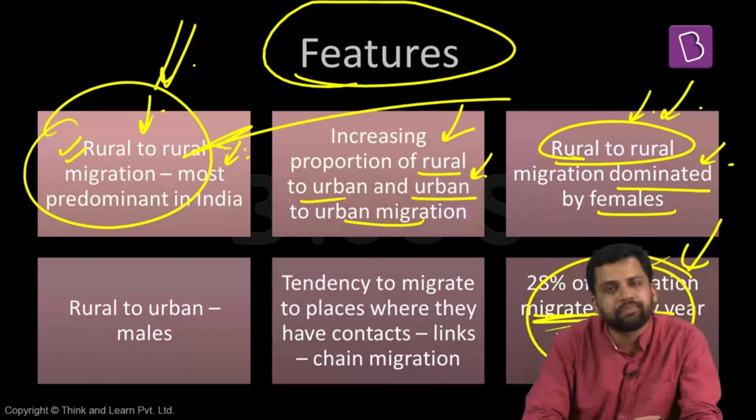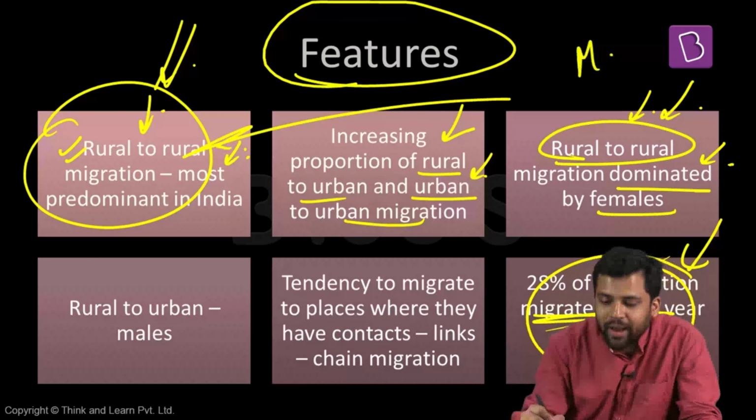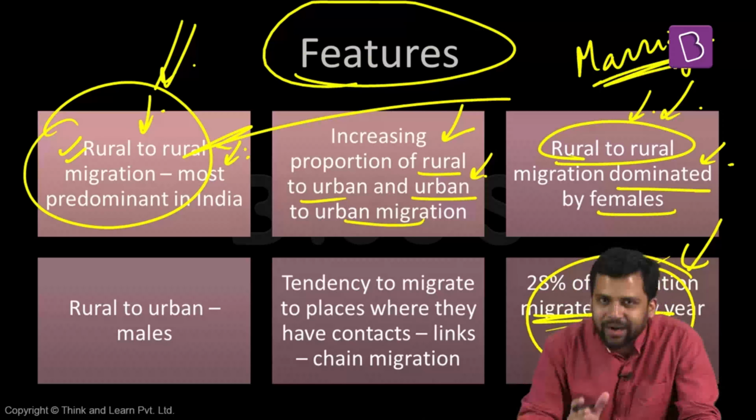Females are the ones who are the larger participants here. Now, what could be the reason why females are migrating from rural to rural area? They're migrating because of marriage. We have patrilocal families, we have patrilocal families.